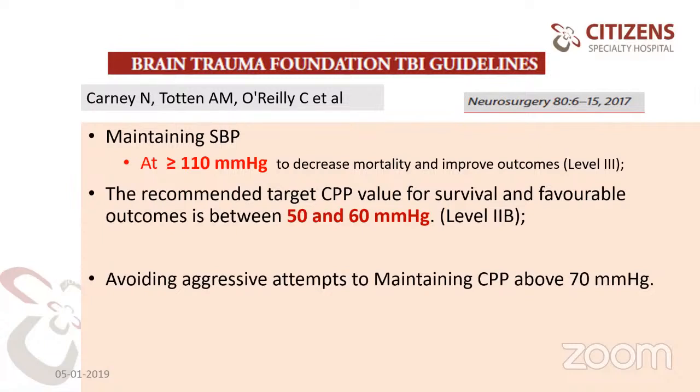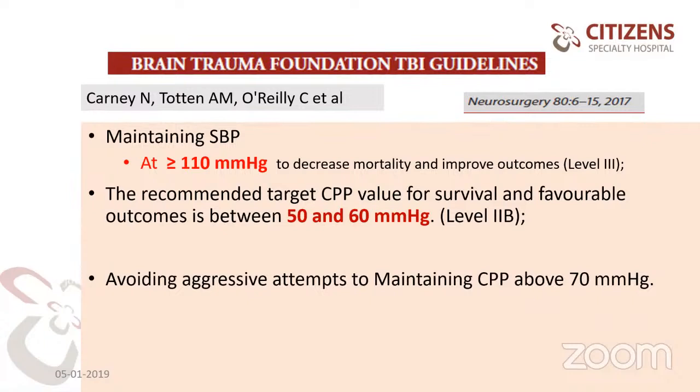If your mean arterial pressure is 65 in a patient with traumatic brain injury, and the ICP is 20, your cerebral perfusion pressure is 45. Even though the mean arterial pressure is 65, if the cerebral perfusion pressure is 45, the brain is not getting adequate perfusion. So how do I know? I can know the perfusion pressure only by intracranial pressure monitoring.